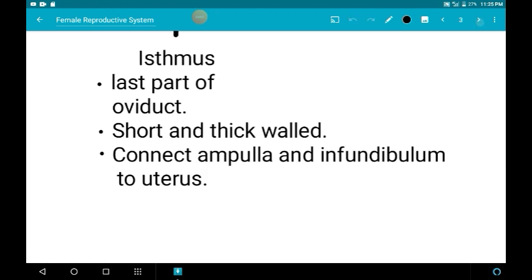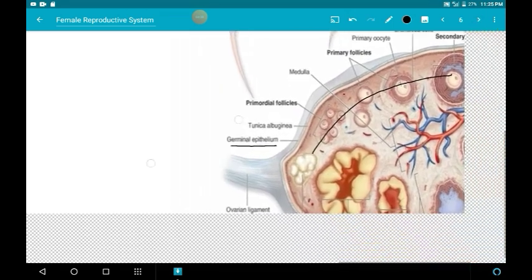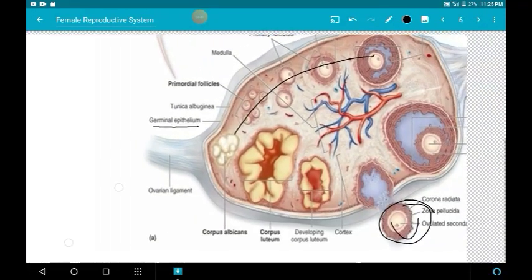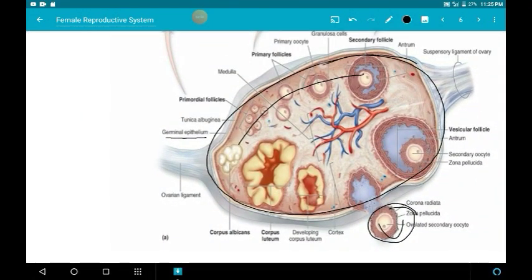Now we can see the structure of the ovary. As already said, the ovary is elliptical in shape. The outer layer is made up of cuboidal epithelium, called the germinal epithelium.